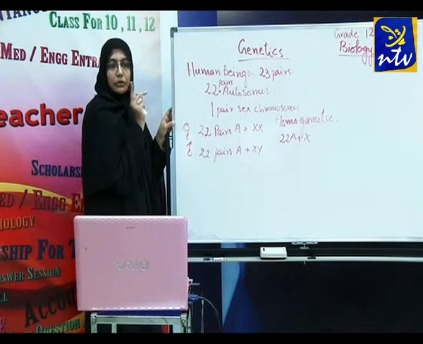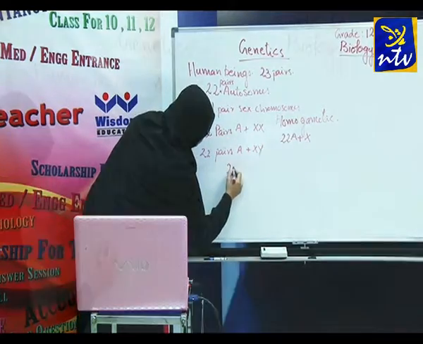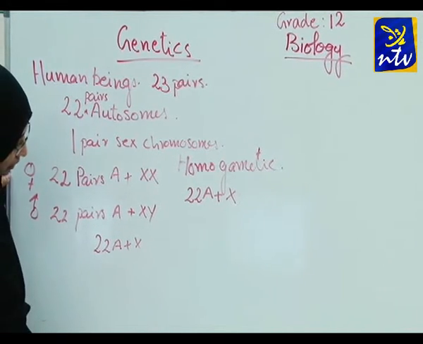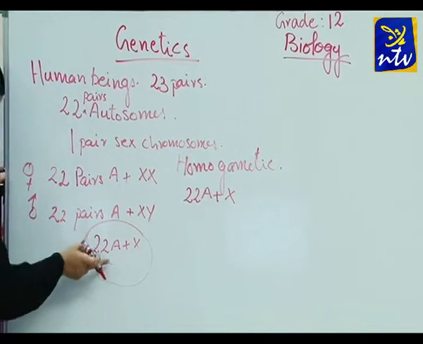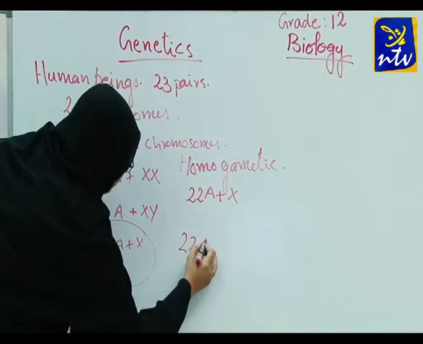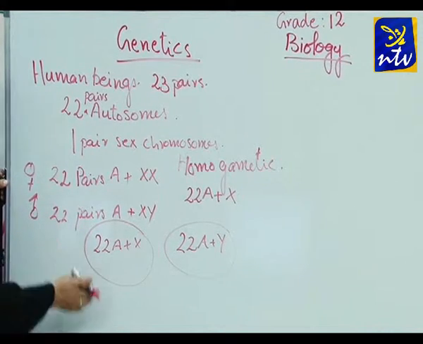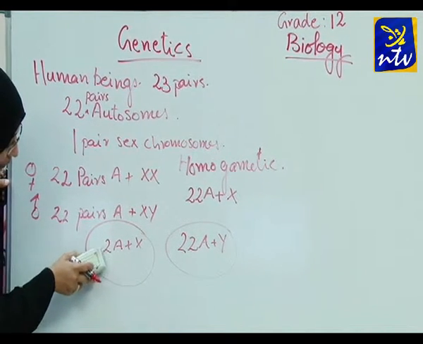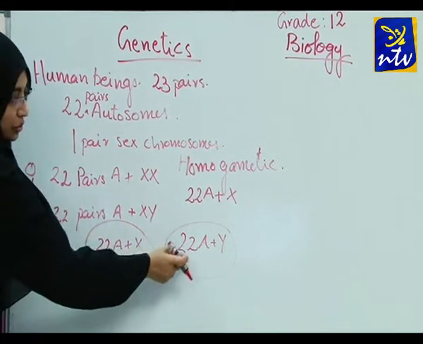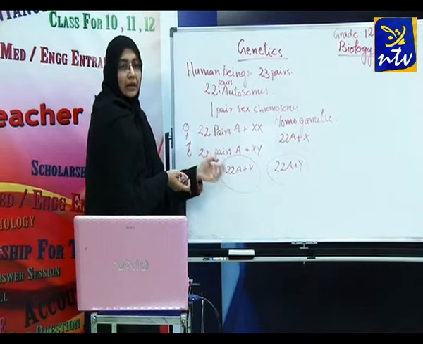Now let us see the case of males. A male can produce 2 types of gametes: one gamete is 22 autosomes plus X, and another gamete is 22 autosomes plus Y. So in human beings, males are heterogametic.